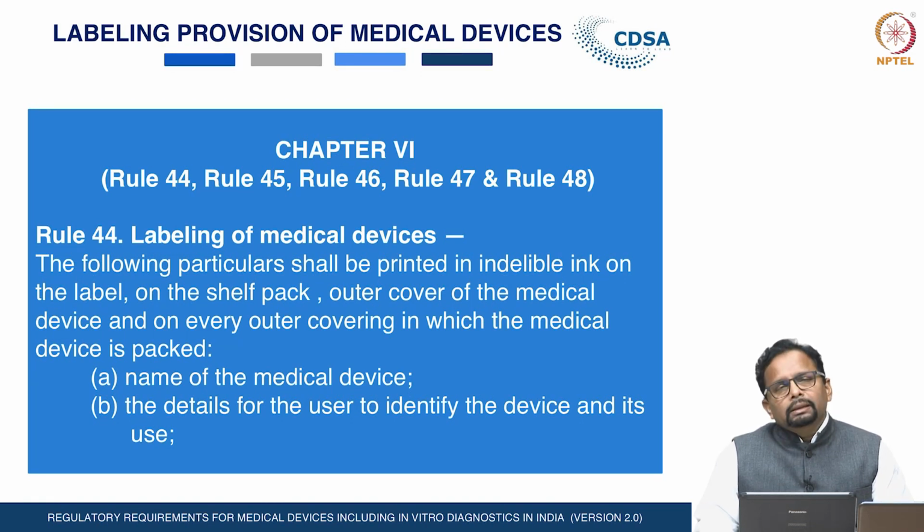What provisions and what information need to be mentioned on the label has been clearly described in Chapter 6 of the Medical Device Rule 2017. Rule 44 of this chapter gives the labeling requirement: what particulars have to be printed on the label of the medical devices.